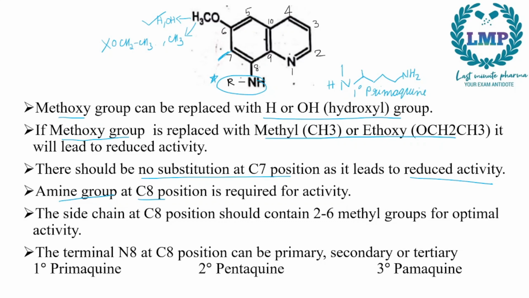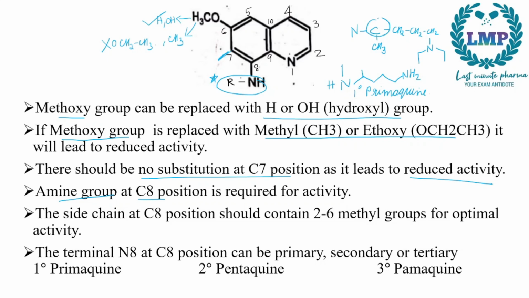It can be secondary in pentaquine. So next we have pamaquine. So for the structure of pamaquine, what we will do is, attached to this N group, we have a carbon which is attached to another carbon this way and another carbon this way right here, and then 1, 2, 3, and then this attached to a nitrogen, and then C2H5, C2H5.